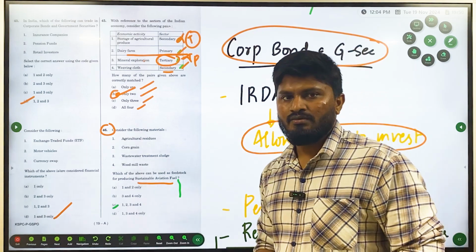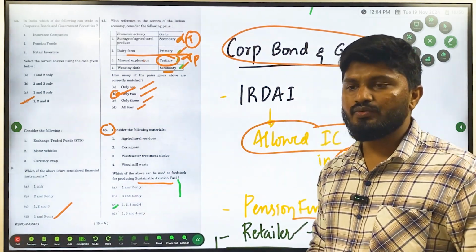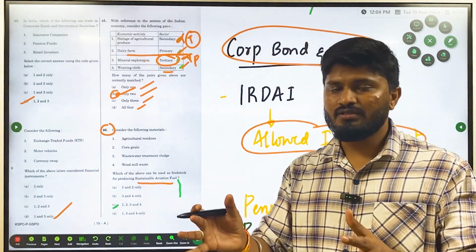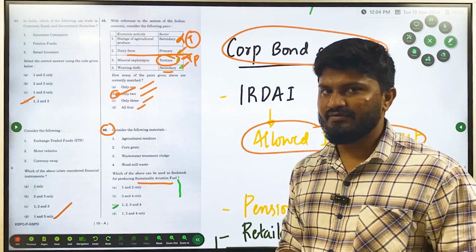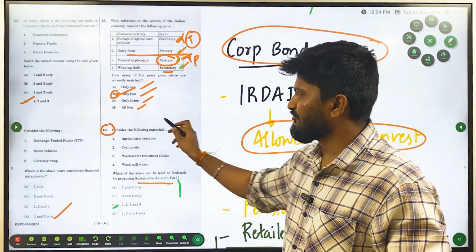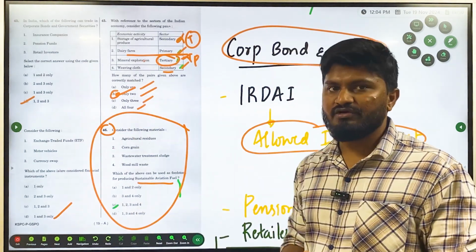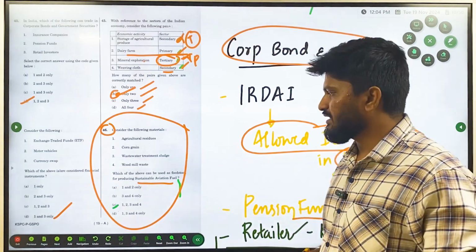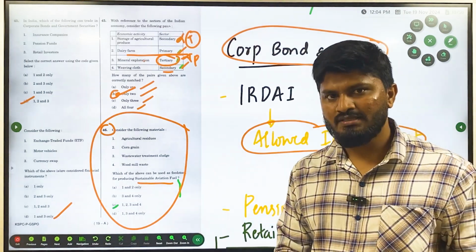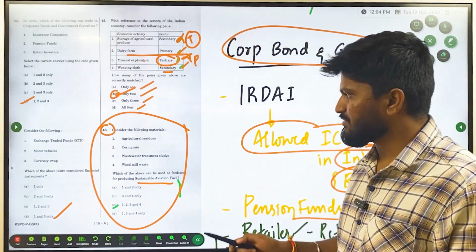Difficult in the sense, who is going to remember all these things? Who is going to specifically study what are the raw materials needed for sustainable aviation fuel? These are the kind of questions which UPSC is going to pull out of a rabbit's hat. For these kinds of questions you can either use common sense or you can just leave them. Here, use common sense.